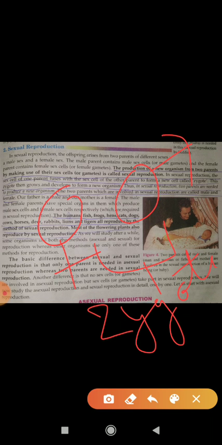Elaborately we will read about plant sexual reproduction and animal sexual reproduction later on, children. I hope that much is clear.